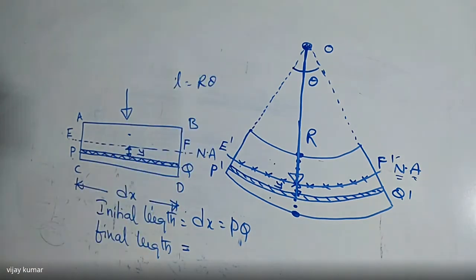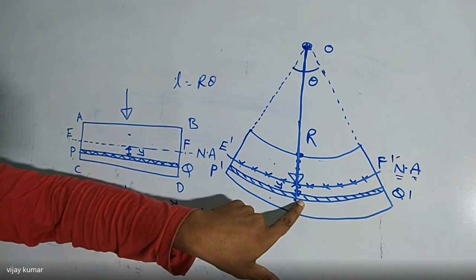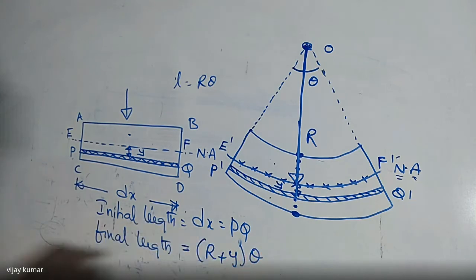What is the radius from this point to this elemental area? I am going to write it as r plus y, into theta. That is the value of the final length of the element.